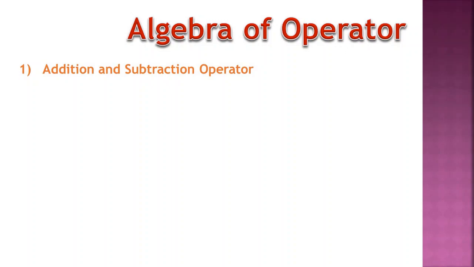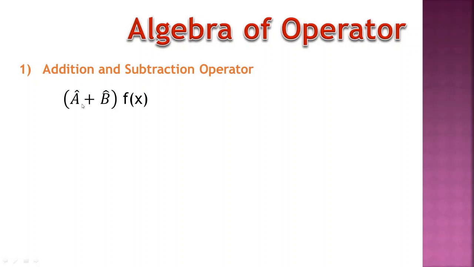In this addition and subtraction of operators, A cap is the A operator and B cap is the second, B operator. A cap plus B cap operated on a single function f(x).